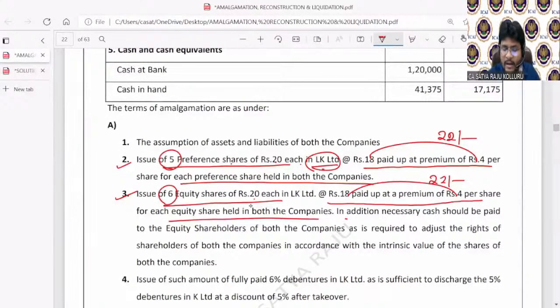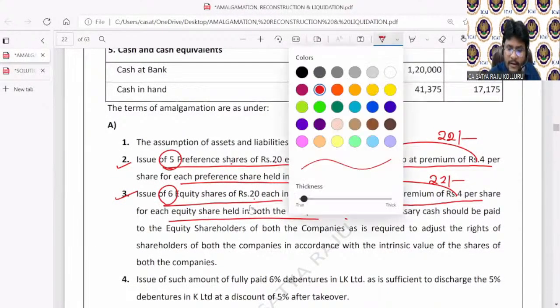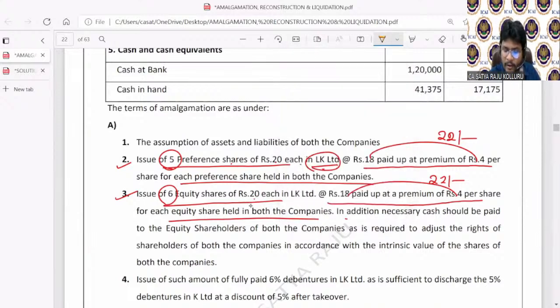In addition, necessary cash. If you observe here, in addition, necessary cash should be paid to the equity shareholders of both the companies as required to adjust the rights of the shareholders of both the companies in accordance with the intrinsic value of the shares of both the companies.